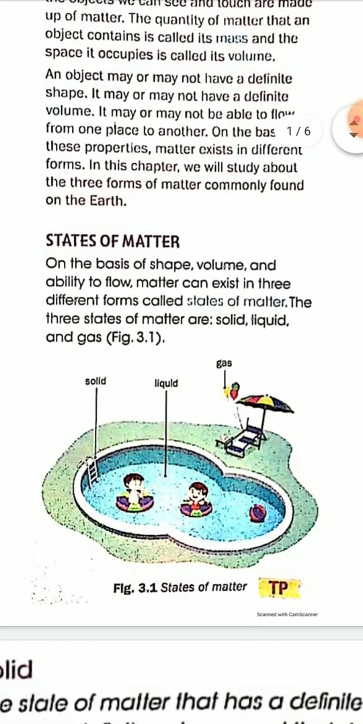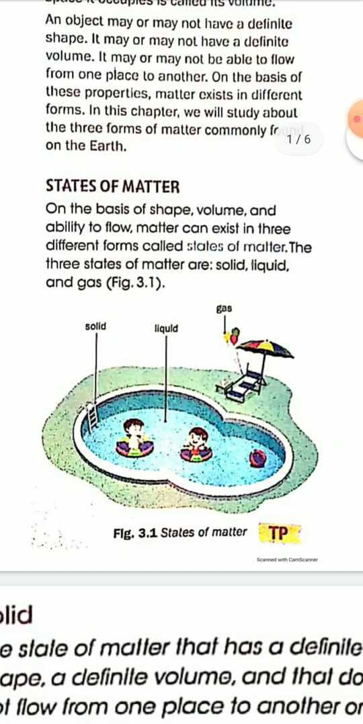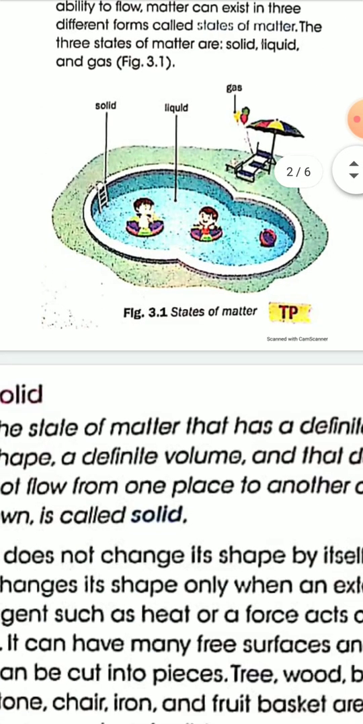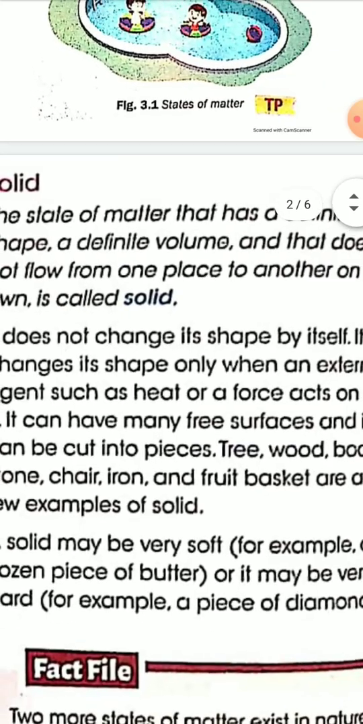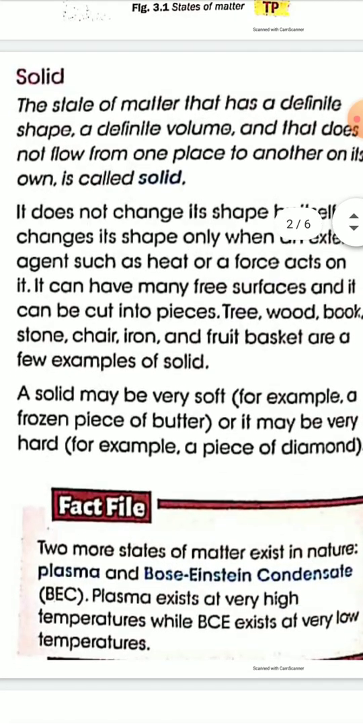So in this figure 3.1, you can see the three states of matter: solid, liquid, and gas. Okay. So the first state of matter is solid. So what is the solid state?